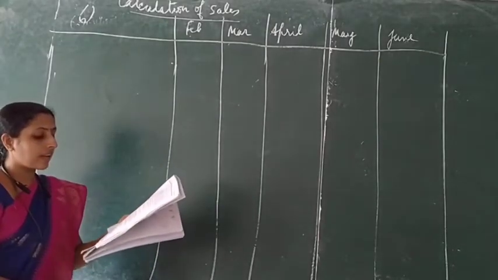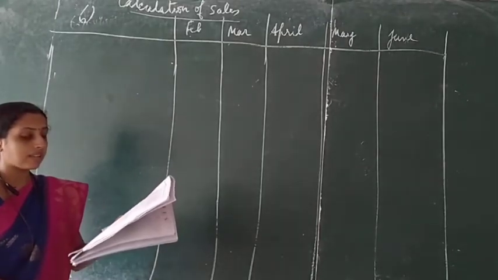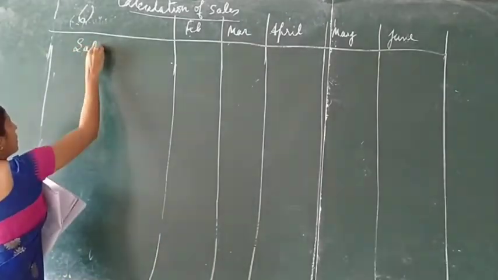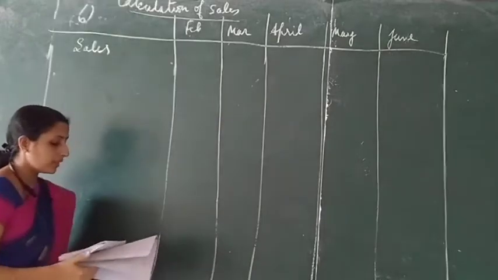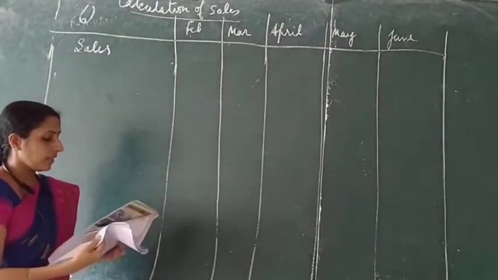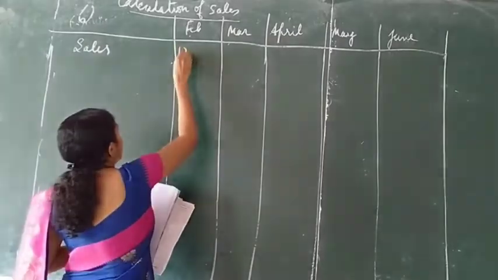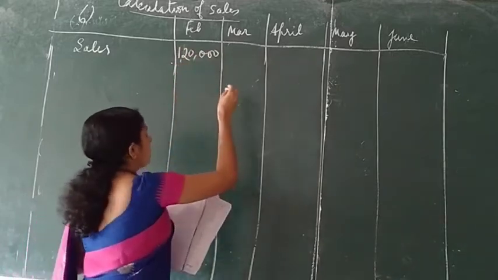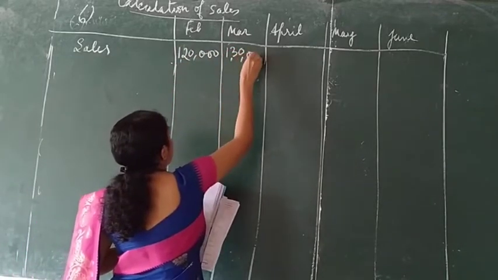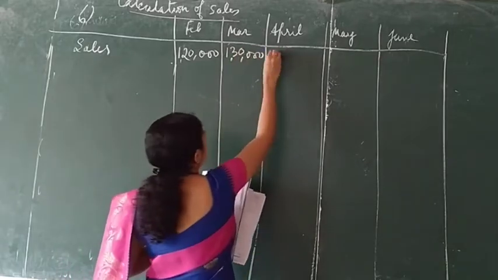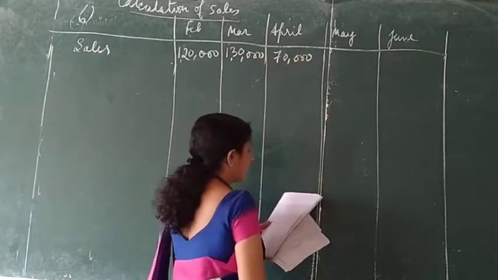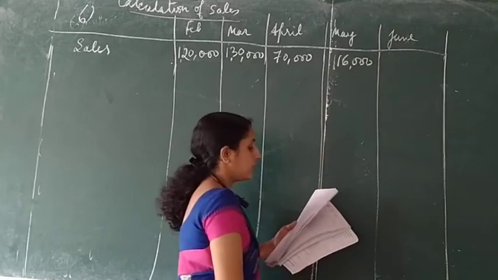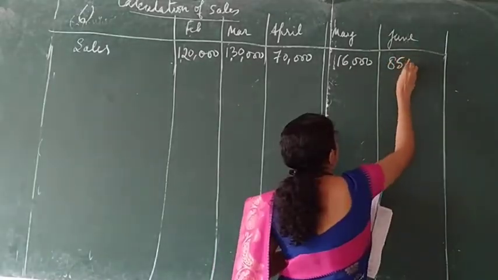Sales: 10% is realized in the month of sales, and the balance is realized in the subsequent 2 months. First I am recording the sales from February to June as given in the problem. February sales 1,20,000. March 1,30,000. April 70,000. May 1,16,000. June 85,000.